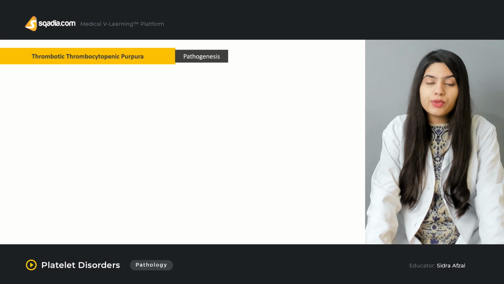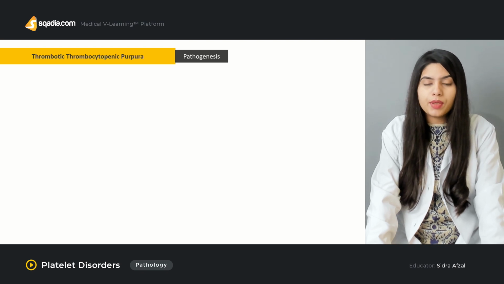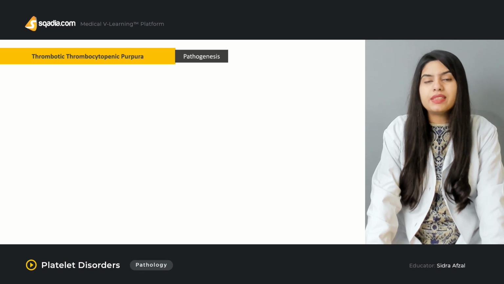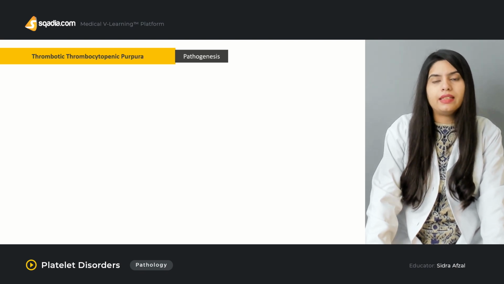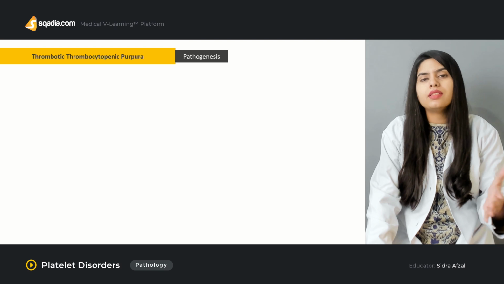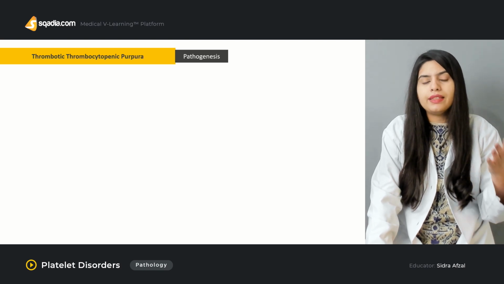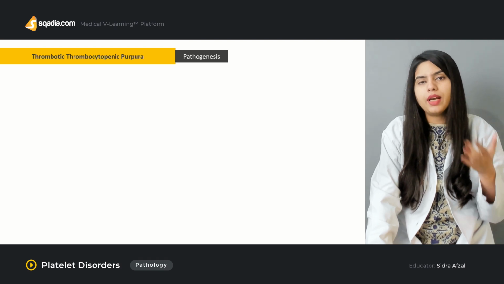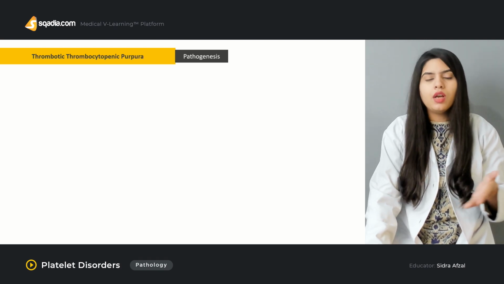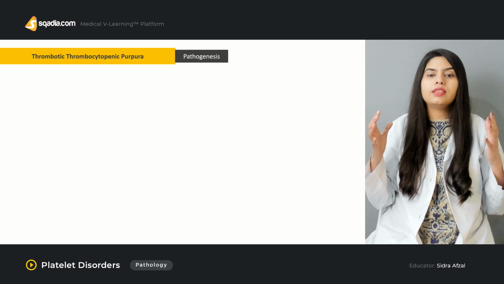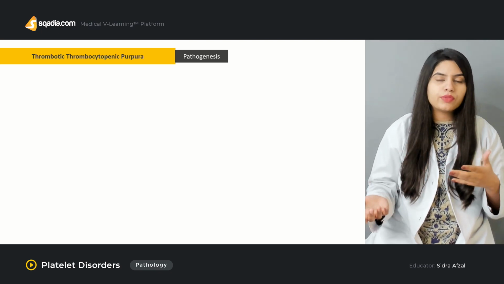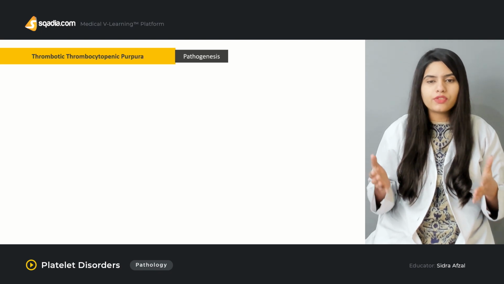Now, thrombotic thrombocytopenic purpura. Thrombotic thrombocytopenic purpura is another disorder that is a severe one, and there are two forms of this disease: thrombotic thrombocytopenic purpura and the hemolytic-uremic syndrome. Both of these conditions are linked to each other, but the mechanism of both is much different.